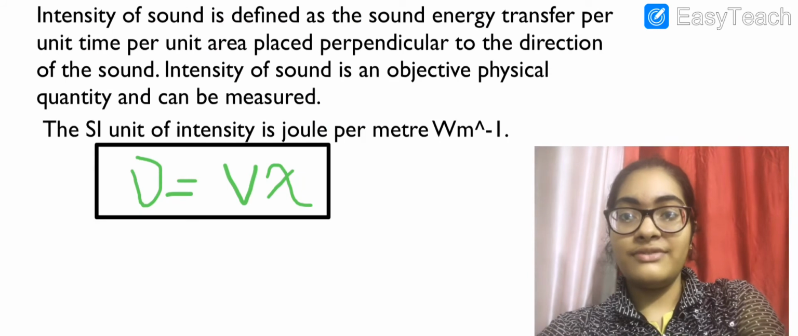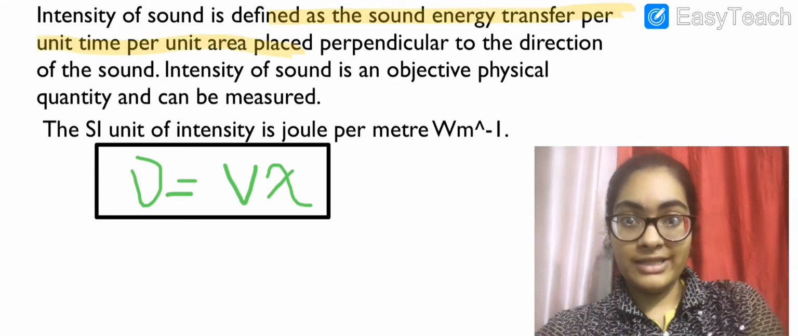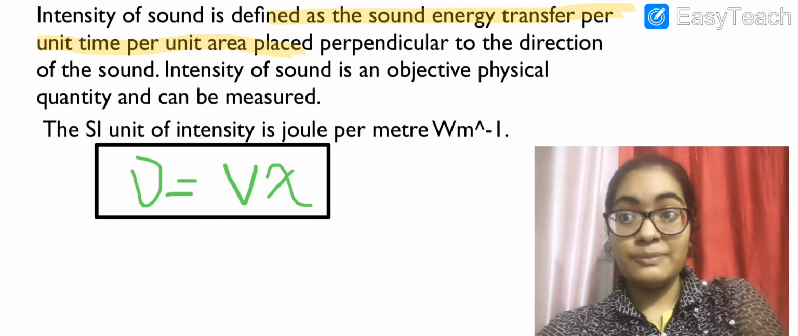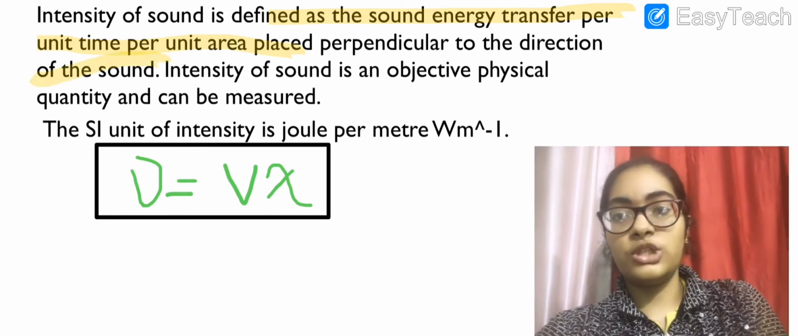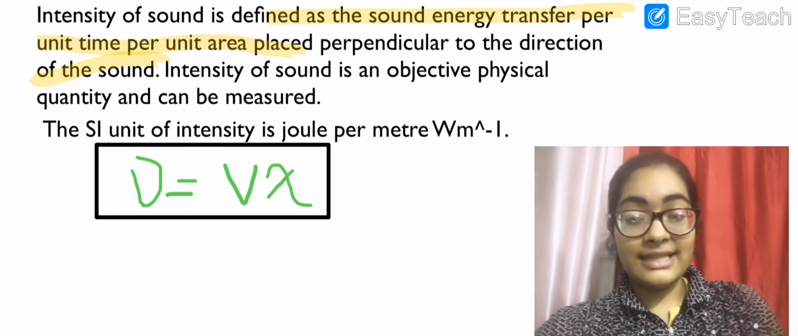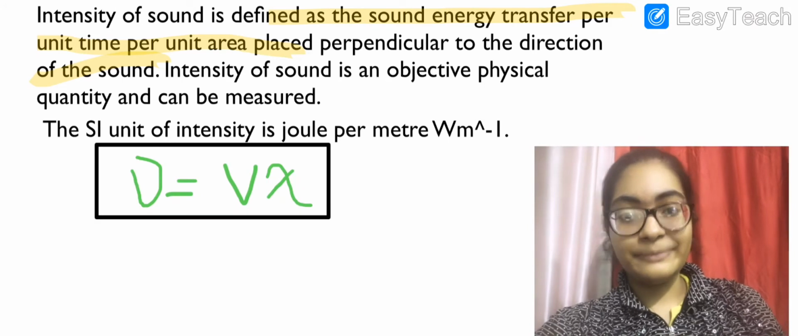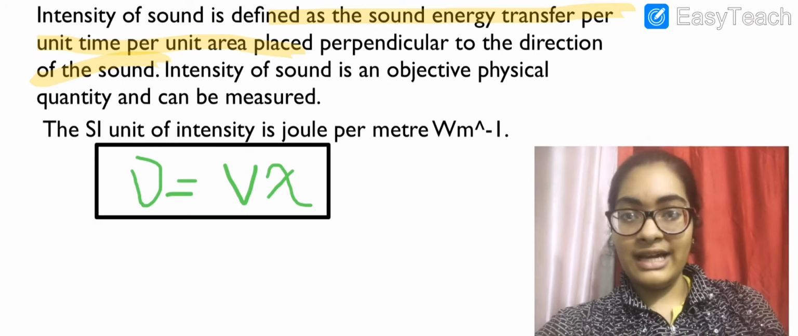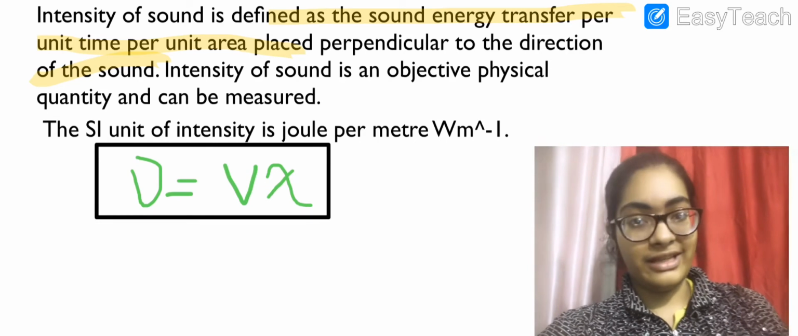Intensity of the sound is defined as the sound energy transfer per unit time per unit area that is perpendicular to the direction of sound. Very, very important definition for your exams. Intensity of a sound is defined as energy transfer in 1 unit time, in 1 unit area, that is perpendicular to the direction of sound.